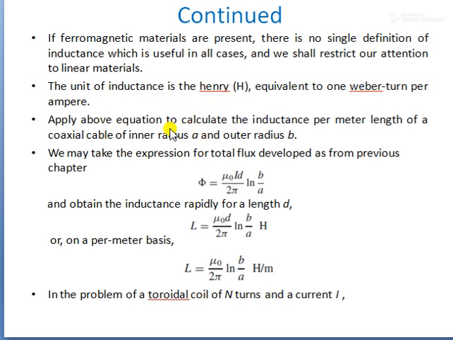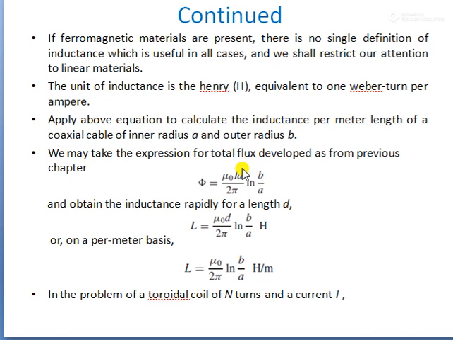Now apply the above equation to calculate the inductance per meter length of a coaxial cable of inner radius A and outer radius B. For this, the field intensity at any point between the inner and outer conductor is given by H equal to I by 2 pi r, where B is equal to mu H. So B is mu I by 2 pi r.